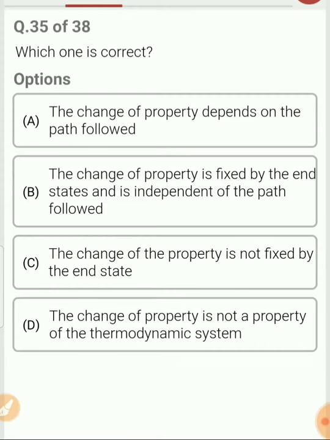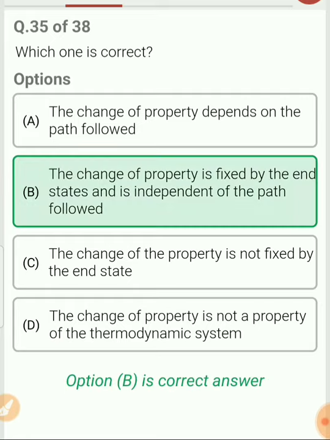Question 35. Which one is correct? You need to identify which of these options is correct. The change of property depends upon the path followed. No, option A is not correct. Option B. The change of property is fixed by the end state and it is independent of the path followed. So this is correct.